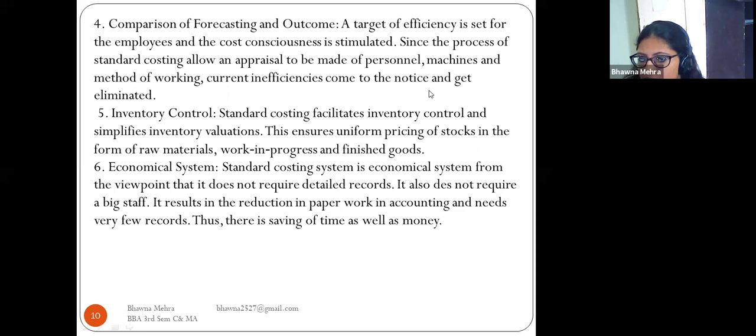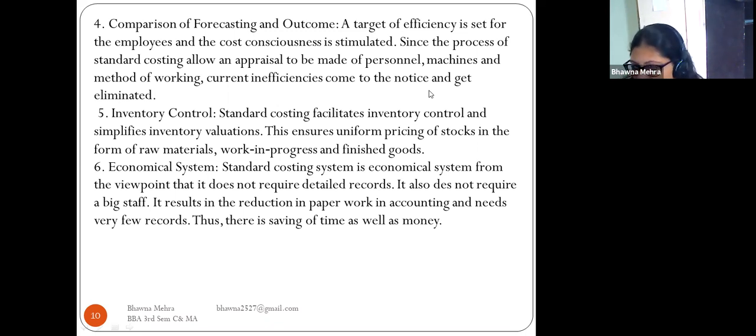Now come to point number 6, economical system. Standard costing system is an economical system from the viewpoint that it does not require detailed records. It also does not require a big staff. It results in the reduction of paperwork in accounting and needs very few records. Then there is saving of time as well as money.